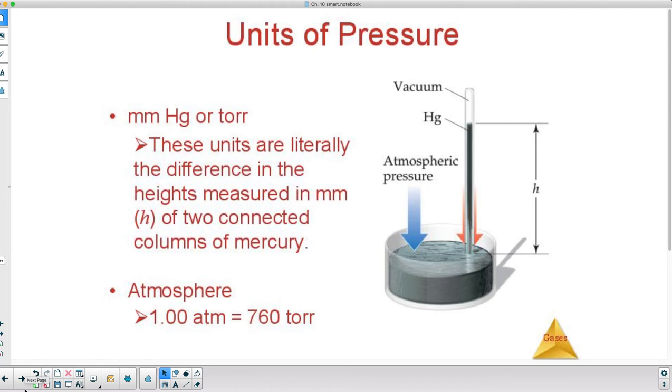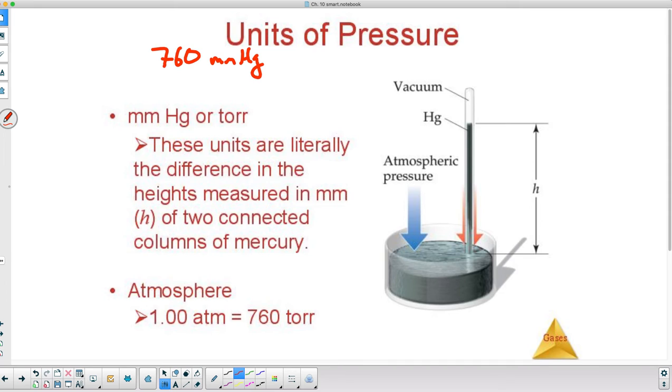Something else we use is called millimeters of mercury, which is also called torr. I know this seems to have gotten very complicated very quickly, so let me show you what we've got here. 760 millimeters of mercury is like a column of mercury less than a meter tall, because 760 millimeters is 76 centimeters, and 100 centimeters equals a meter.